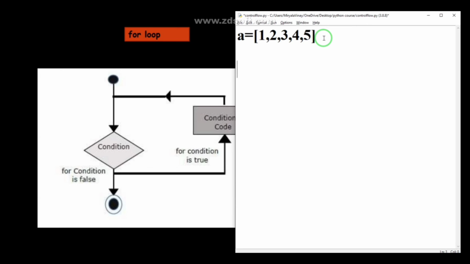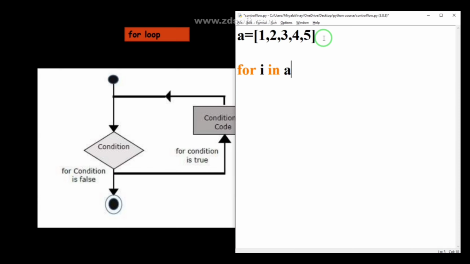As I was telling in the previous slide, we are going to use for, and an iterator variable. You can use any variable. Here I am using i. You could use a word also, and nothing will happen. For the time being, I am simply using i. So for i, in, you must use in, and a.